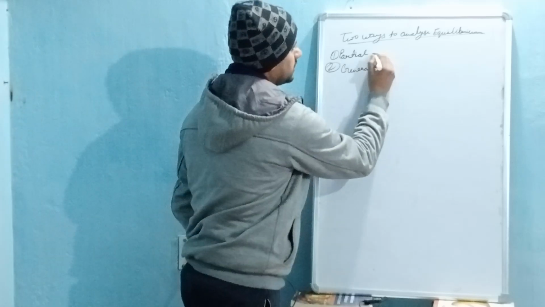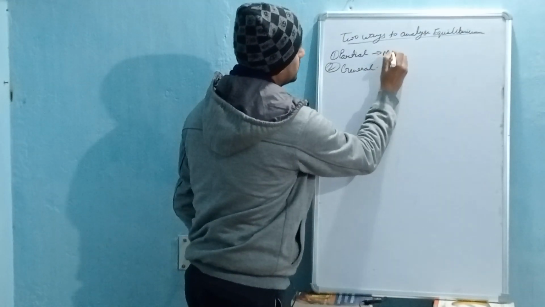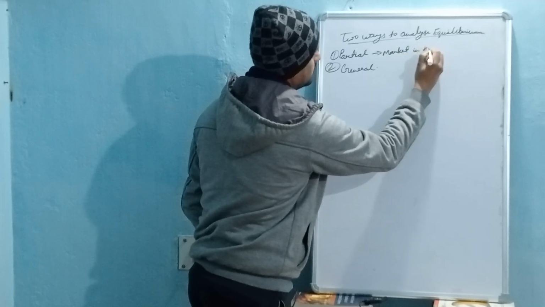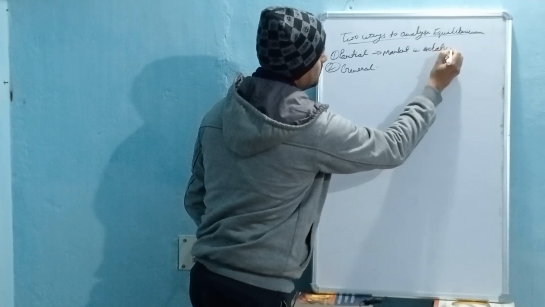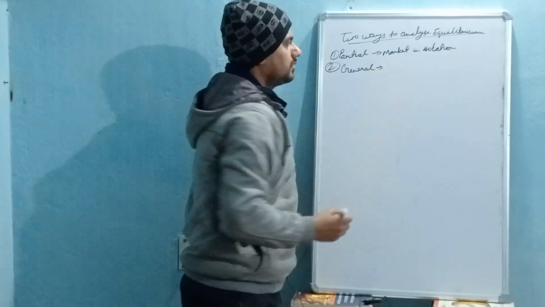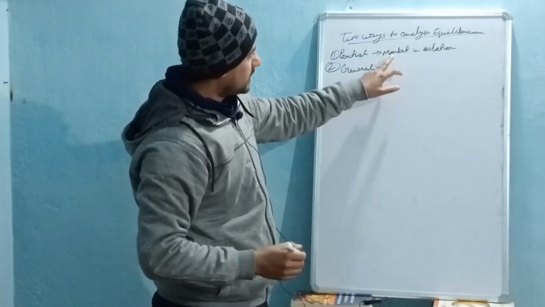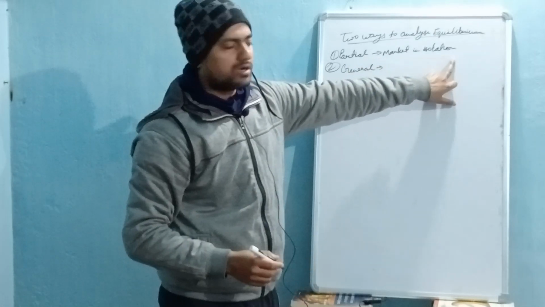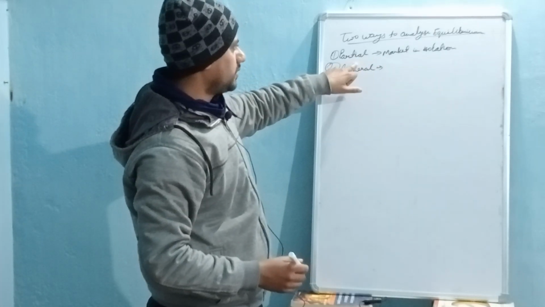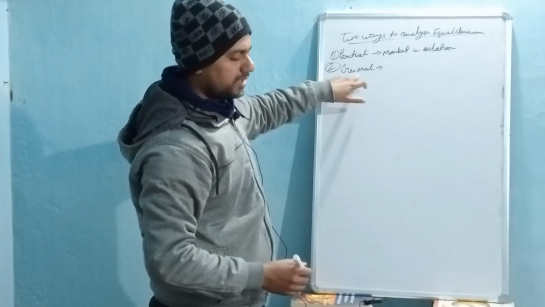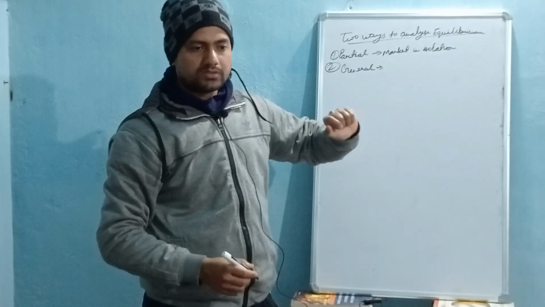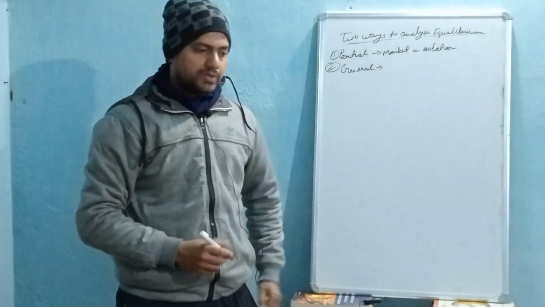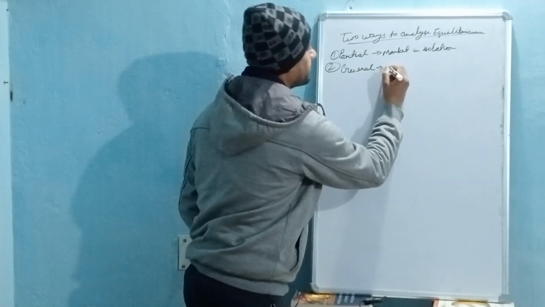So here I can write market in isolation. Whatever market we analyze for equilibrium, if that market is in isolation from the rest of the economy, that is partial equilibrium. And the second kind, general equilibrium, is where we analyze the equilibrium condition of the market simultaneously.